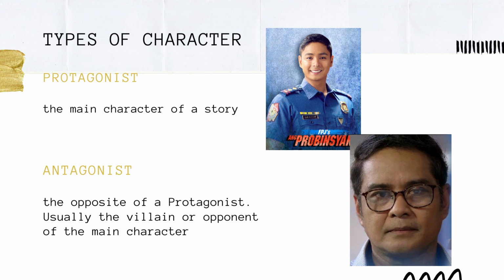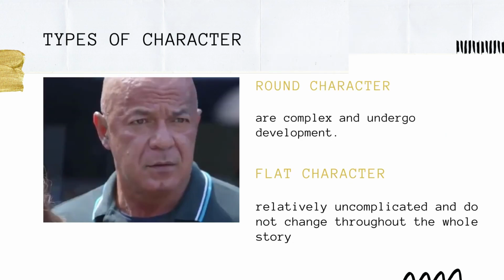Another type of character is round character. These are the characters who are complex and undergo development. For example, a specific character is a bad person during the first part of the story. And as the story passes by, he or she changes into someone who is better. An example of this is Michael de Mesa or Ramil Taduran in FPJ's Ang Probinsyano.